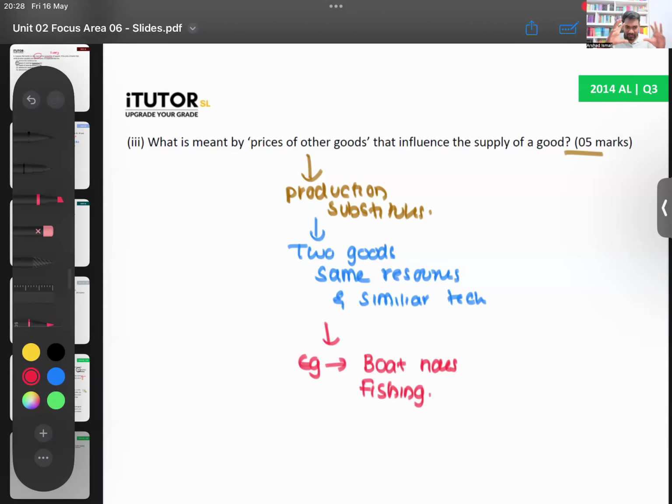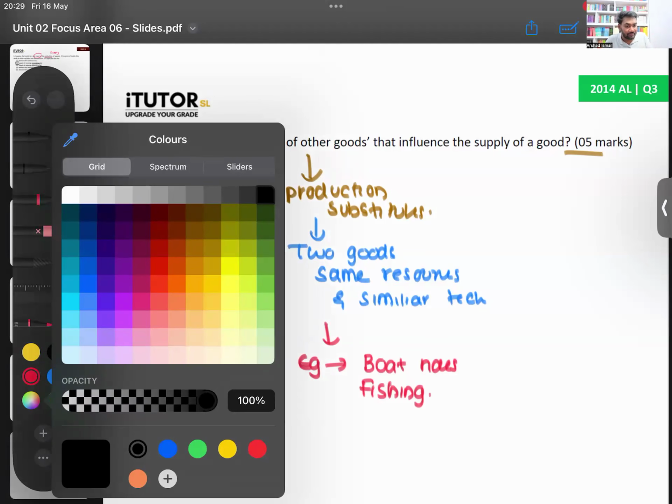Now you can give a small introduction like that, children. So that might not be enough for 5 marks now. Okay. So maybe what you can do is, these are actually easy questions, and in the very brief form they ask you, but maybe in your year, if they give 5 marks, then they'll expect you to write more. So then you can talk about how it affects supply. Go one by one. Okay.